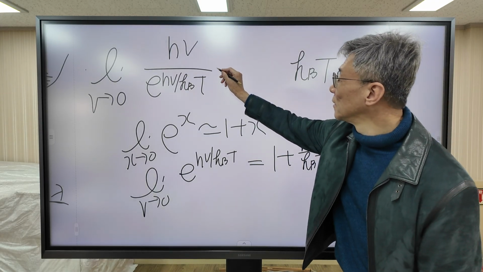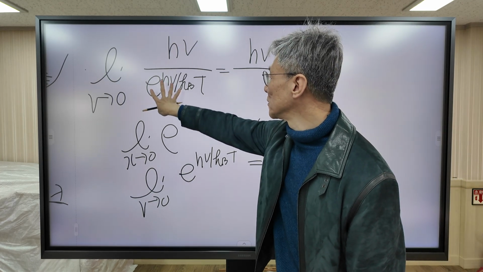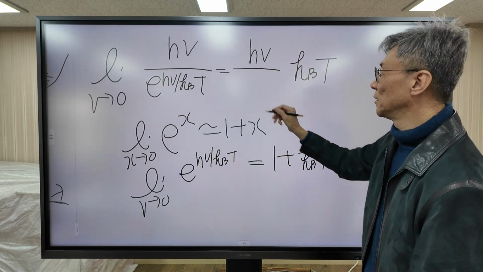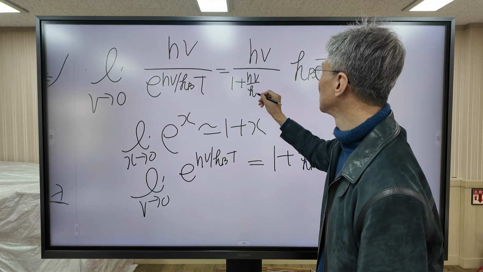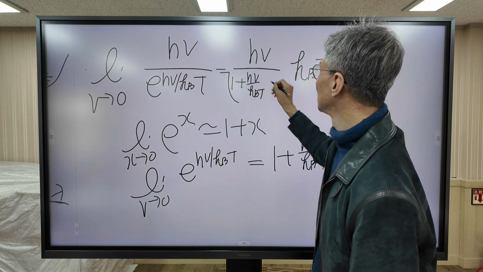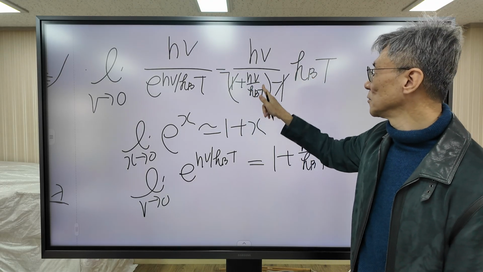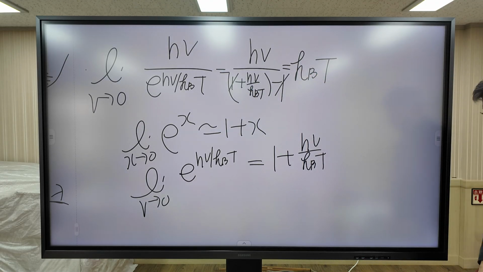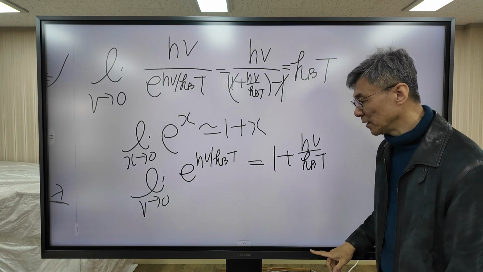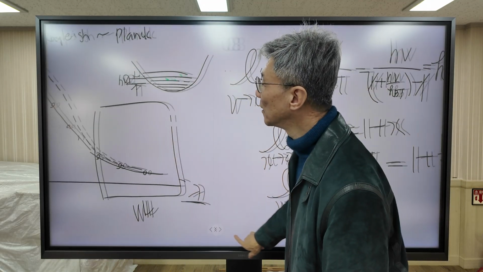Instead of this exponential function, I'm going to use this one. 1 plus h nu over kBT, so 1 minus 1 cancels, so this is equal to kBT. So anyway, in this way, Planck explained the black body radiation curve.